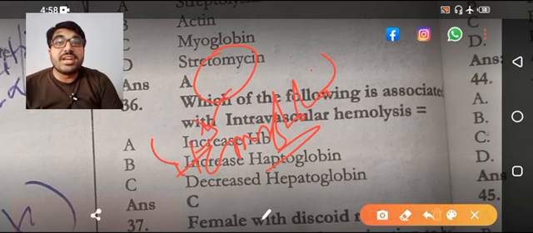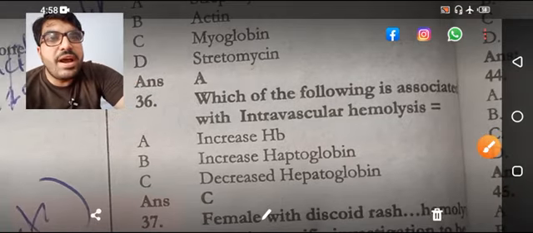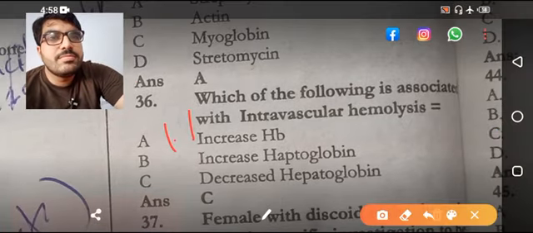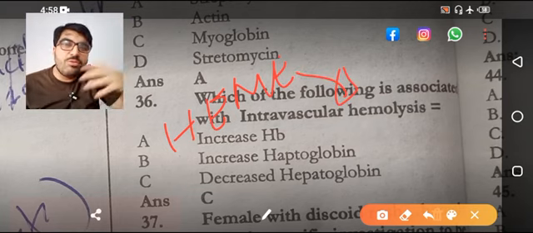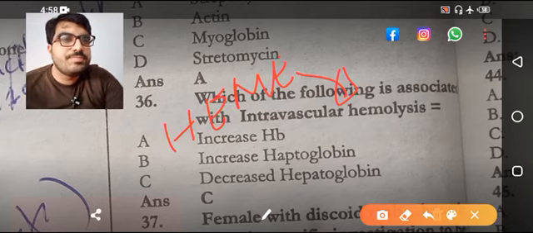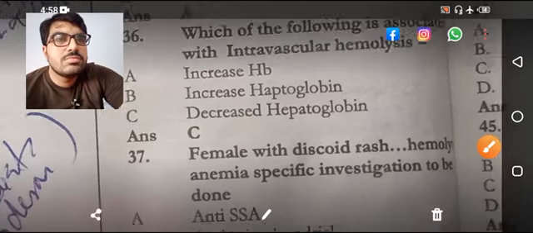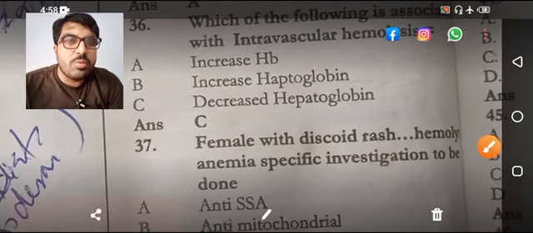There is another MCQ that asks what the heme binds with. Heme binds with hemopexin. Hemopexin, that is another thing. Hemoglobin binds with haptoglobin.